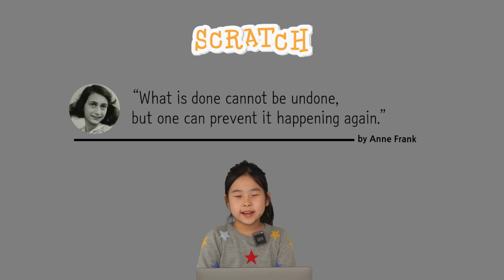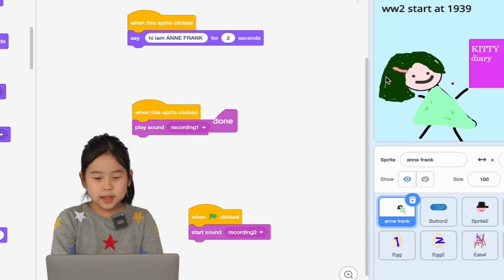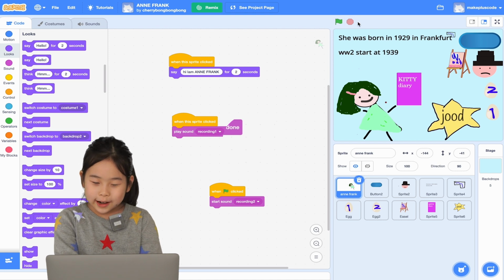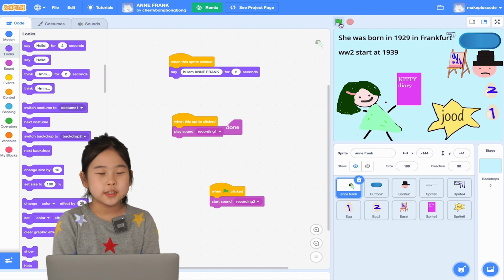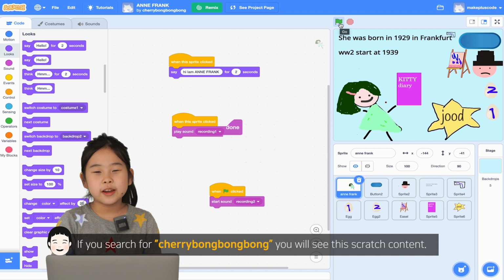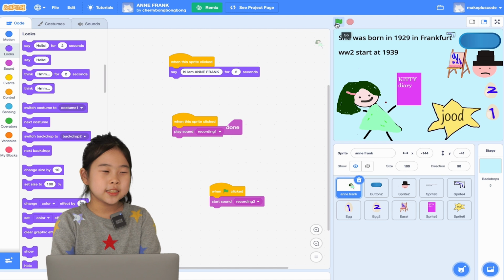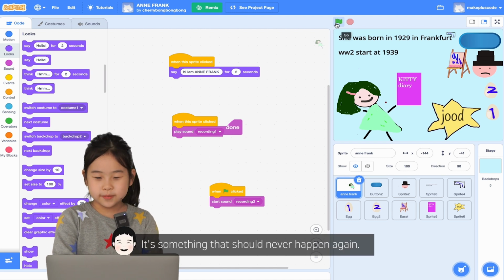Hi everyone, I'm Emma. Today I'm going to tell you about Anne Frank and Scratch. This map that I made in Scratch, if you want to do it, you can search for it if you want to try it on your own. This map is made for you to learn about Anne Frank and to learn that this should never happen again.